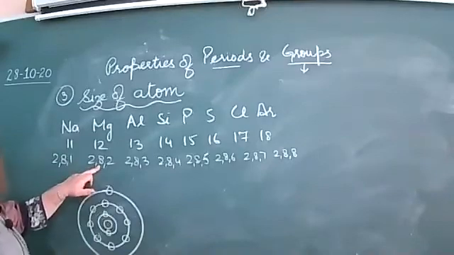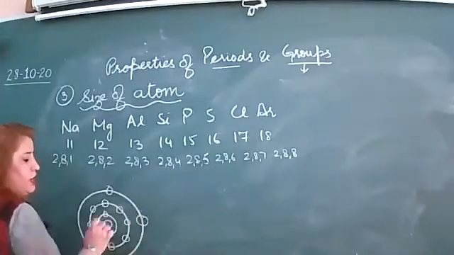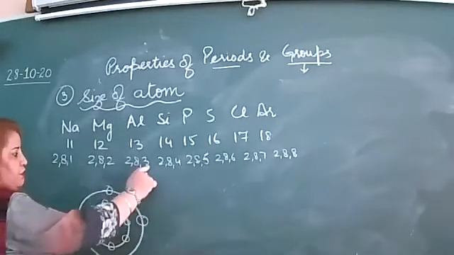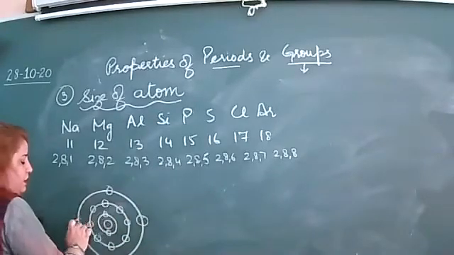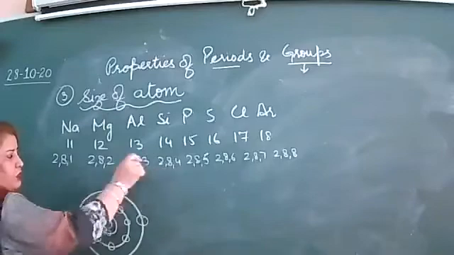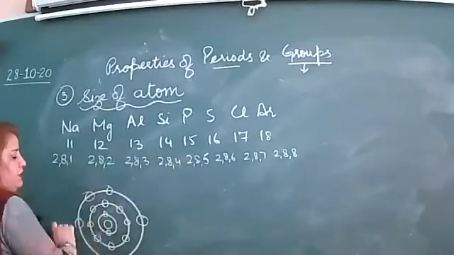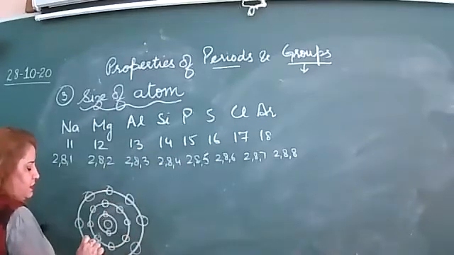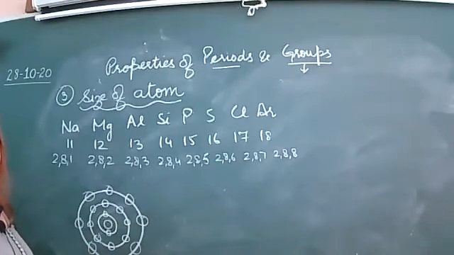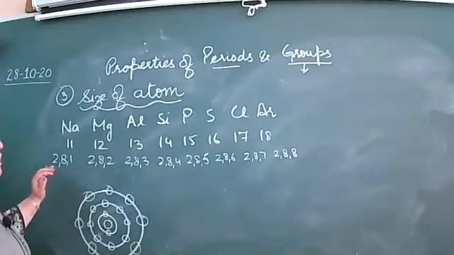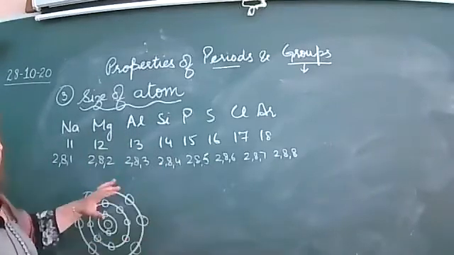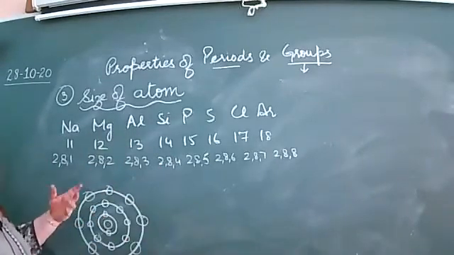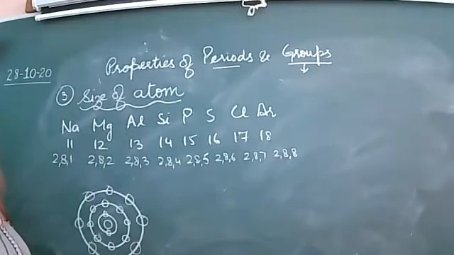Now, for magnesium, 1 electron is added. For aluminium, 3. Then silicon, 4. Phosphorus, 5. Then 6, then 7, then 8. That means when we move from left to right in a period, electrons are added in the same shell.